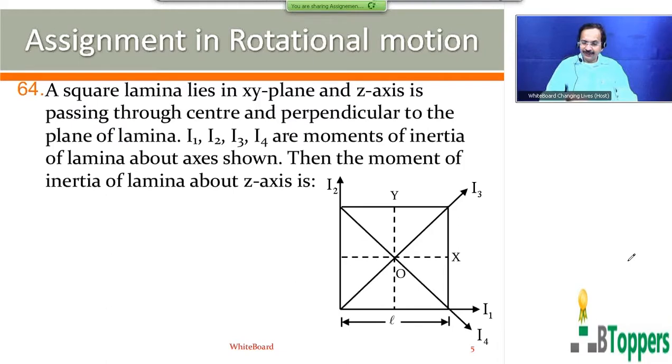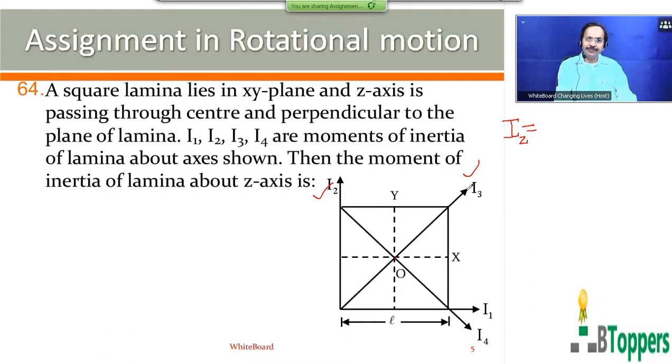That means from the perpendicular axis theorem, you can say that the moment of inertia of the square lamina about the z axis, which is perpendicular to the plane of the square lamina and passing through the center of the plane lamina, is equal to the sum of its moments of inertia about any two mutually perpendicular lines or axes in the plane of the body and intersecting on the first axis.